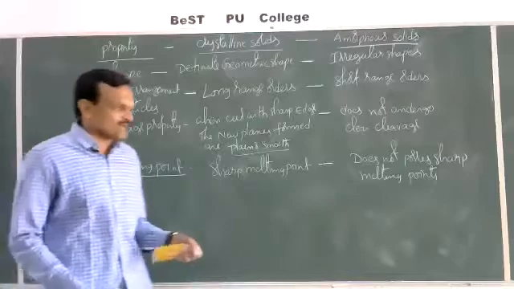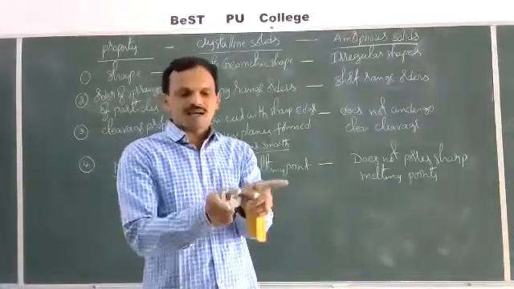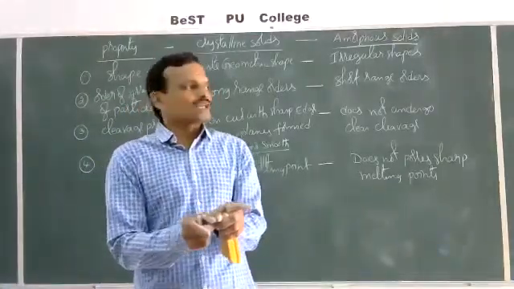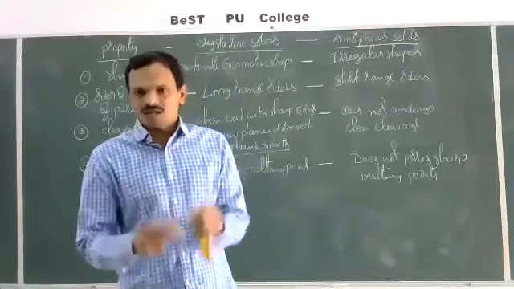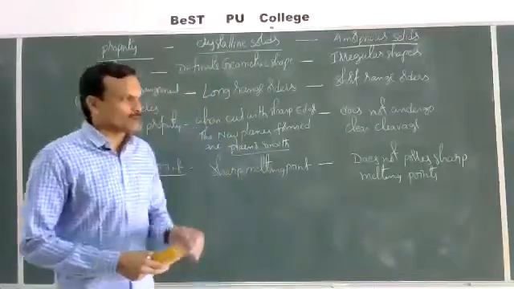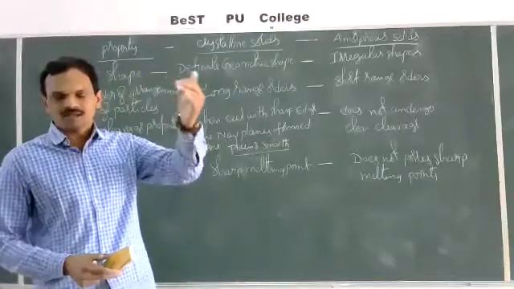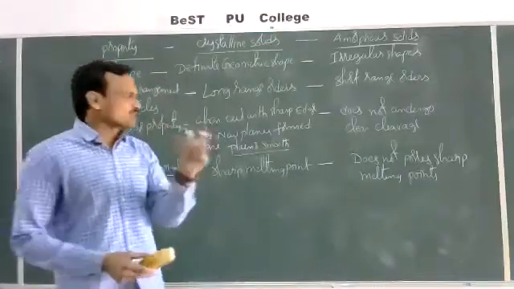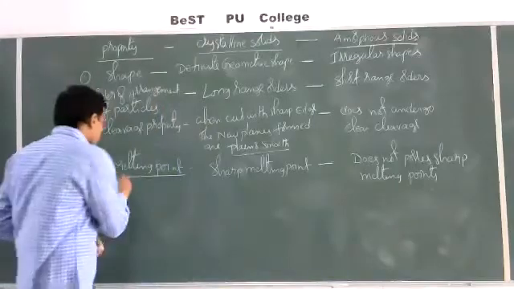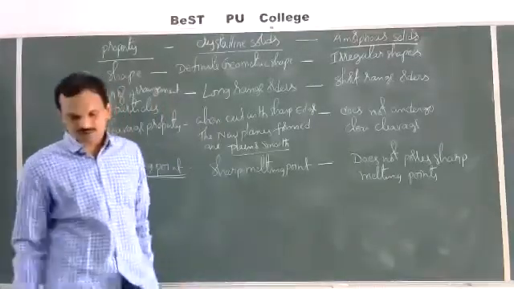If you take a glass piece and heat it, we can bend the glass into any required shape; it will not melt immediately. Slowly it becomes soft, converting slowly from hard state to soft state. So it has a range of melting point, not exactly a sharp melting point.